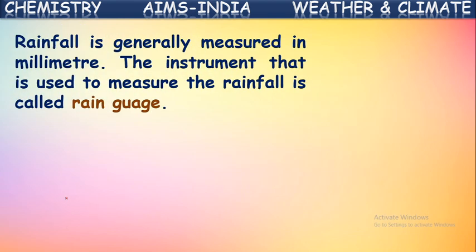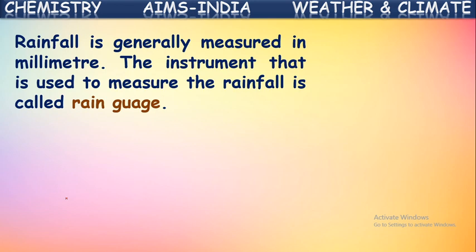Okay, if it is raining, how to measure the rainfall? Generally, we say it rained lightly, or if it rains for a long time, we say it rained heavily. We say all this. How to measure this rainfall actually? Generally, rainfall is measured in millimeters or centimeters.